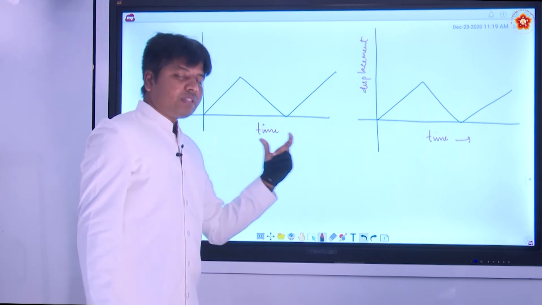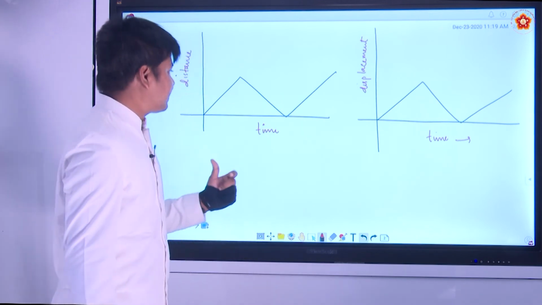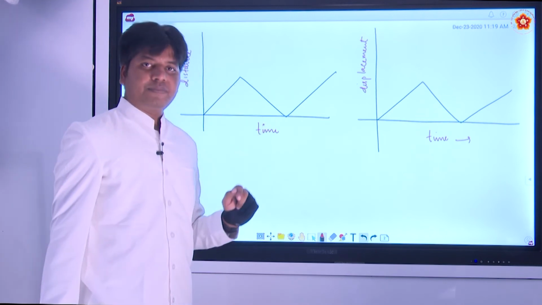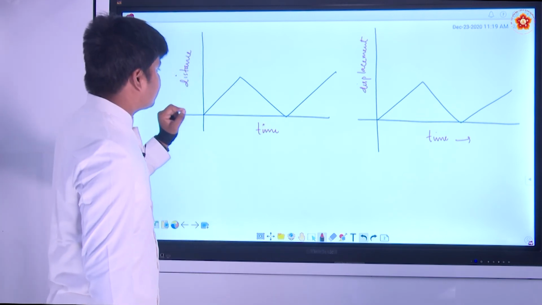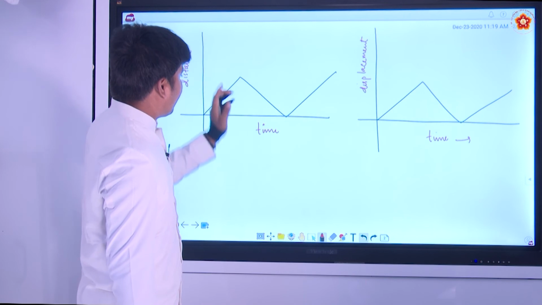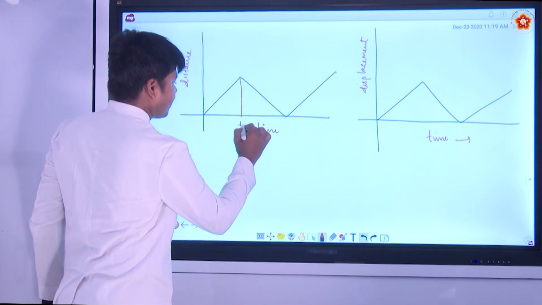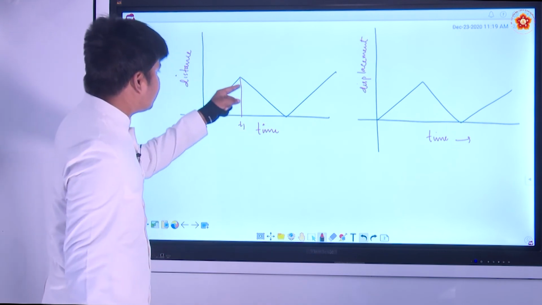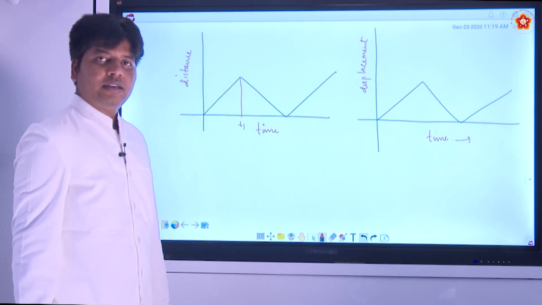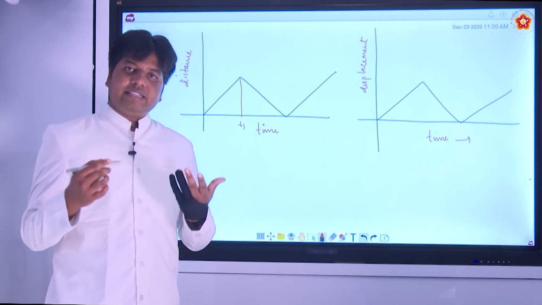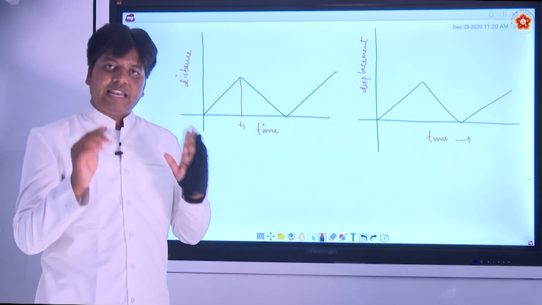Basically what it says is that as the time is increasing, the distance is changing. Here you can see the distance is increasing, and at this point, for example, this is t1. After t1, you can see the distance is decreasing. Is there any explanation? Can the distance decrease from some value?